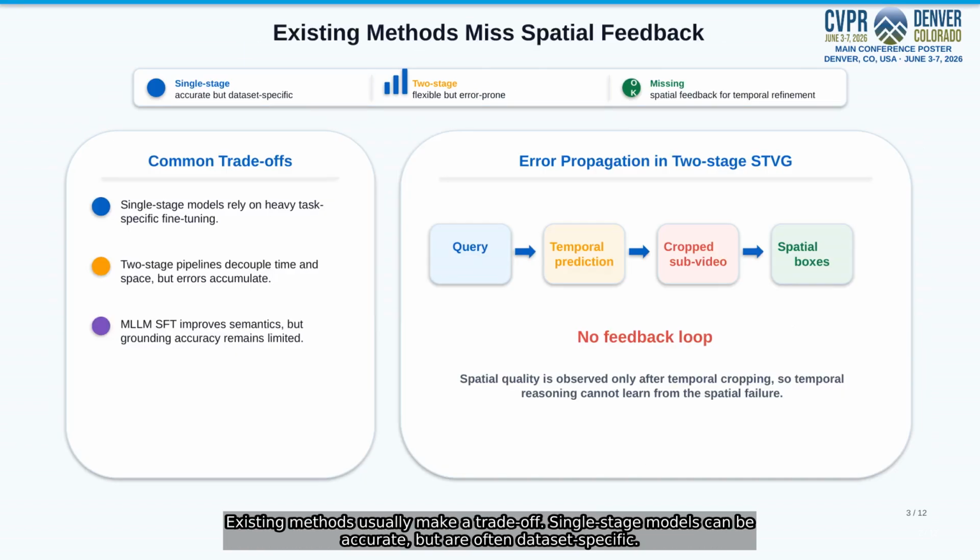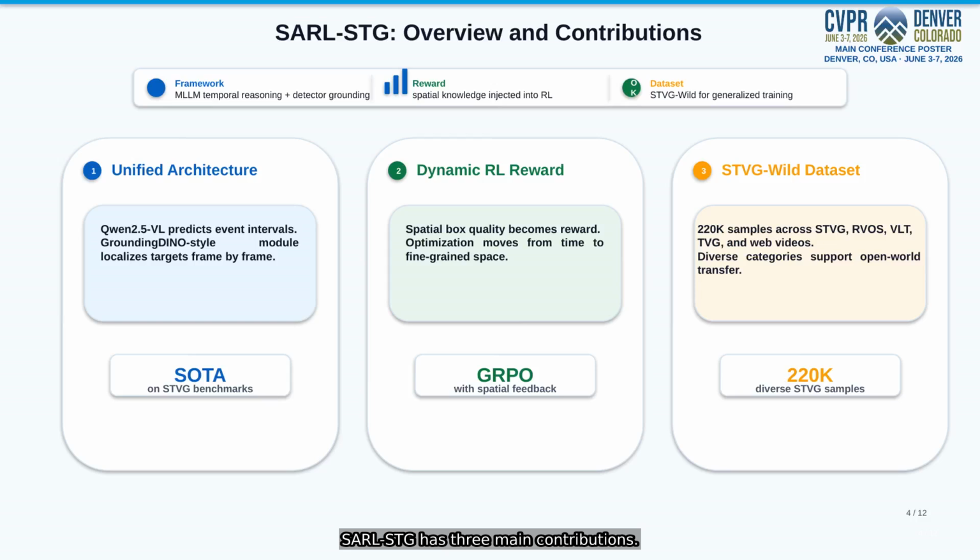Single-stage models can be accurate, but are often dataset-specific. Two-stage pipelines are flexible, but temporal errors directly affect the spatial module. And LLM-based supervised fine-tuning improves semantics but still lacks precise grounding. The missing component is a feedback loop. Spatial failure should help improve temporal prediction.